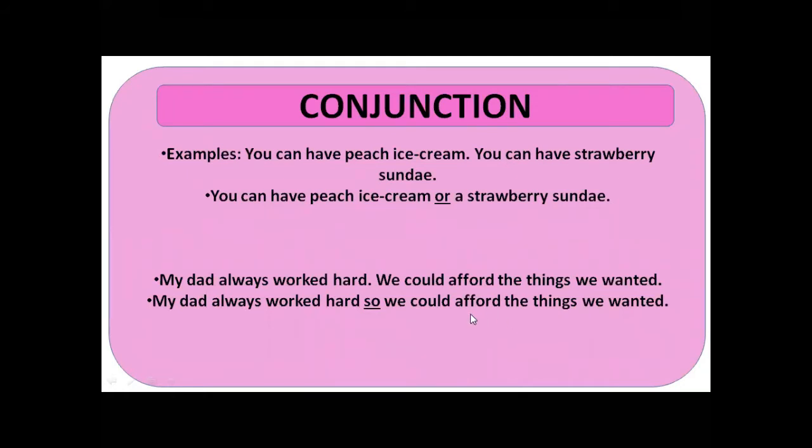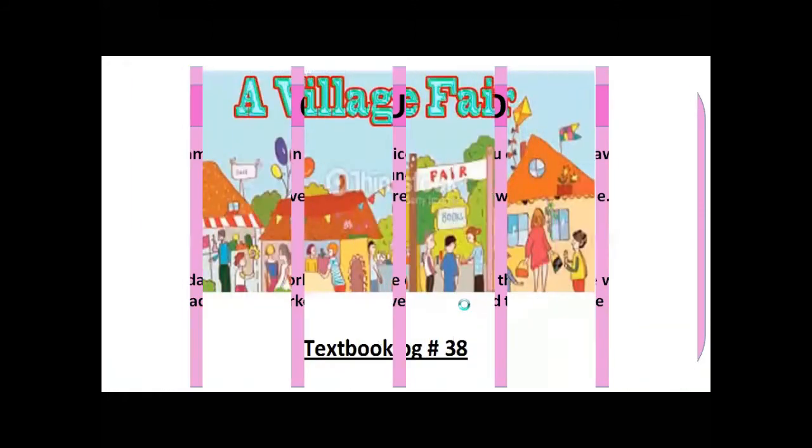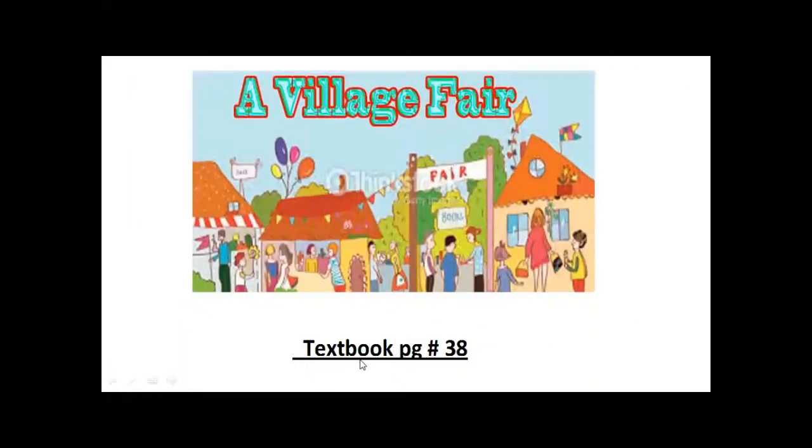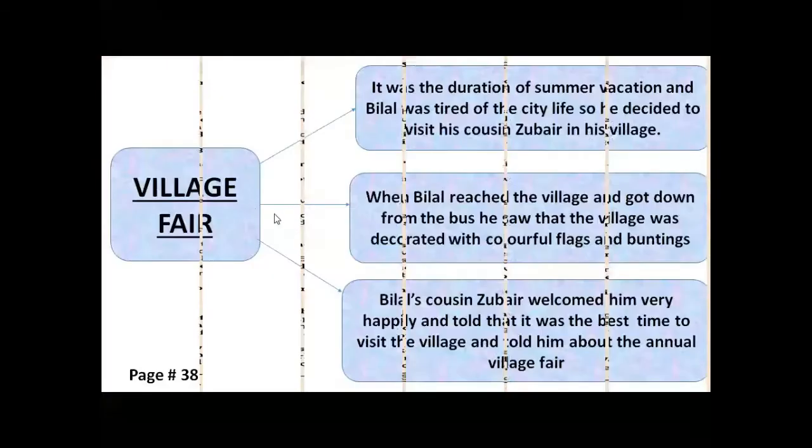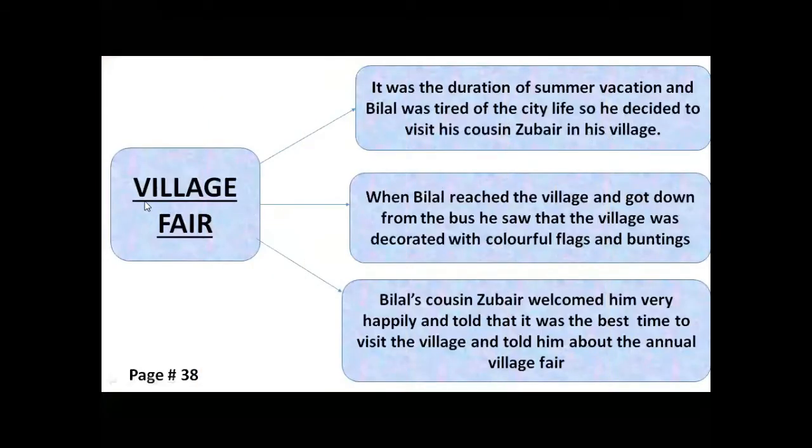And let's move towards our next topic, a village fair. Now you have to open your textbooks to page number 38 of your English textbook. This is the content of your textbook, and this I'm going to explain to you through this flowchart. In this chapter, we are going to visit a village fair. Why am I saying that we are going to visit a village fair?